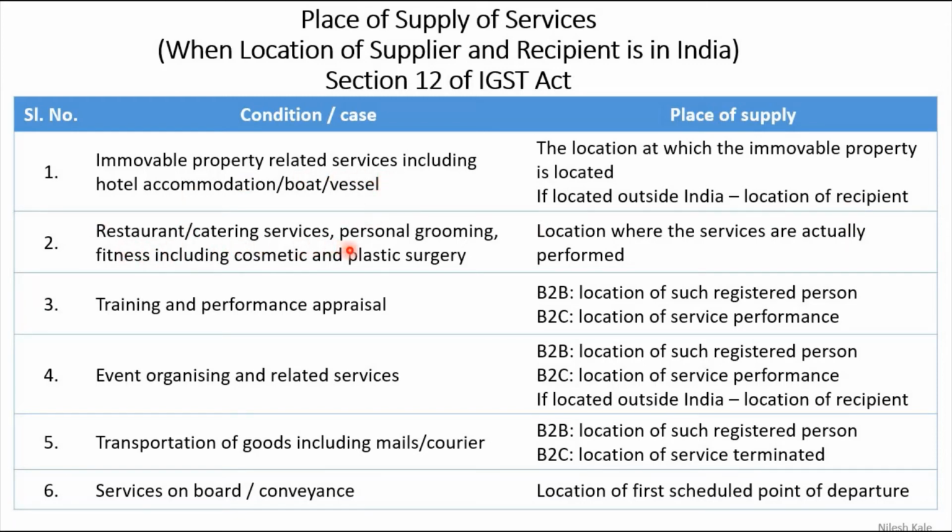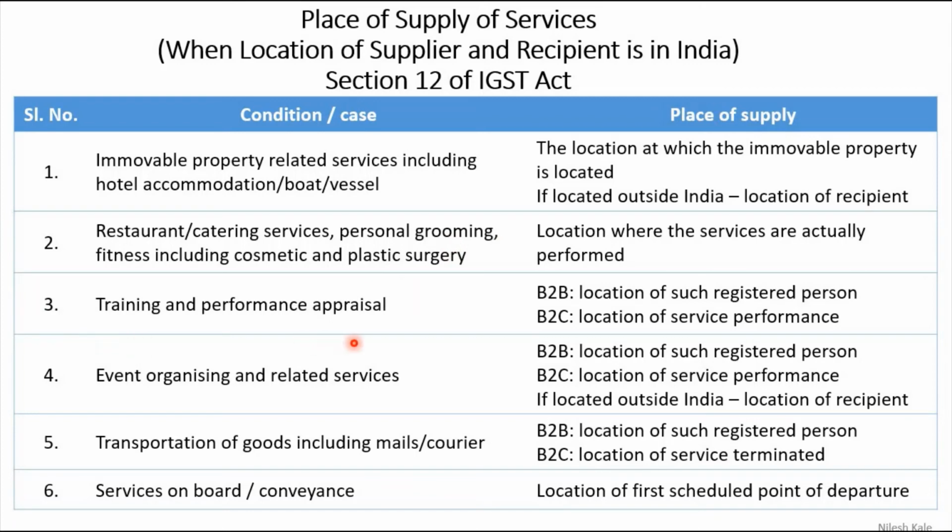Now restaurant or catering services, personal grooming like your salon and beauty parlors, fitness including cosmetic and plastic surgery: the location where the services are actually performed. So let us suppose there is some Mr. XYZ who is the actor of a film and he wants to get his face plastic surgery done. So if he is going to America and there he is taking plastic surgery service, then what is the location? Location is obviously America, where the plastic surgery service is being performed.